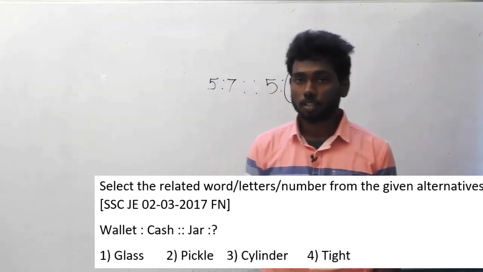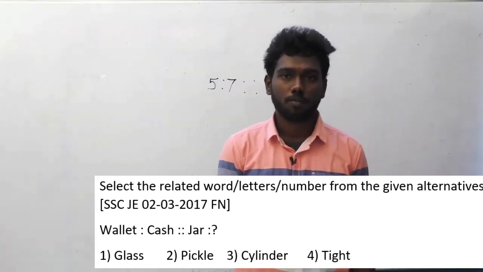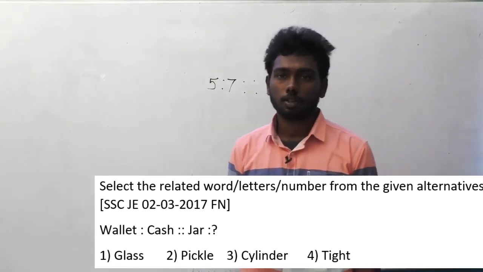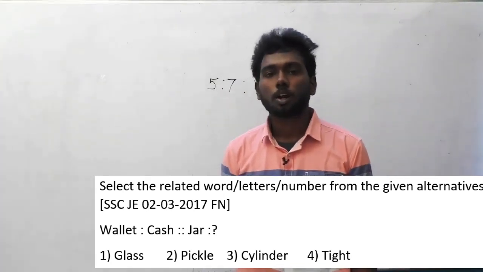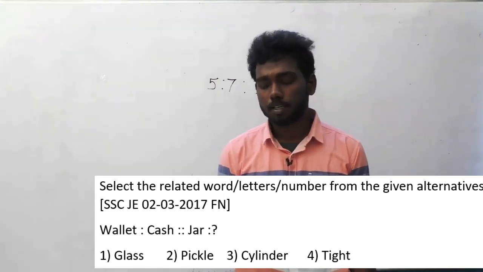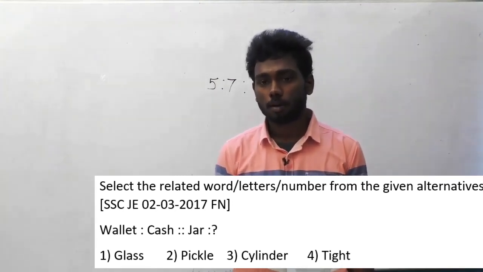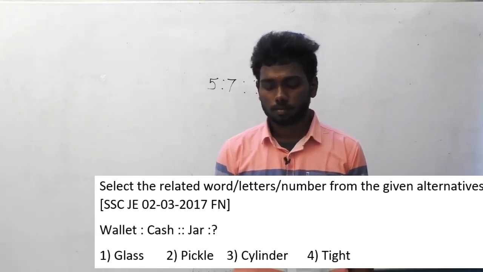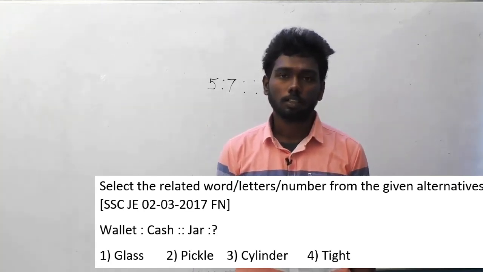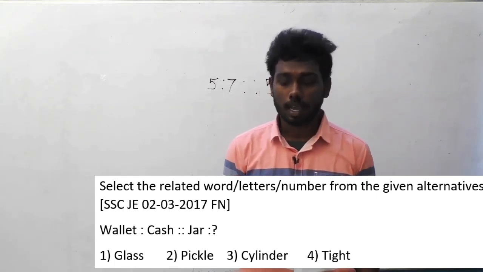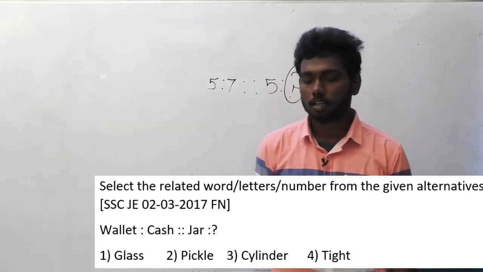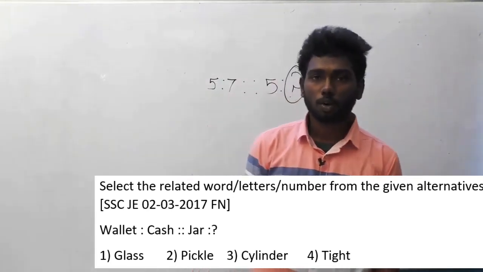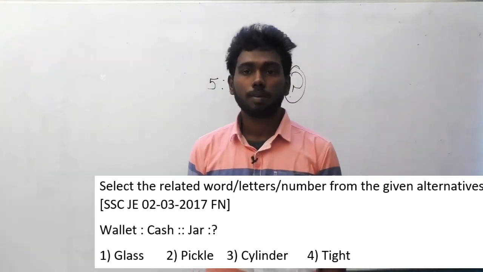You can figure out the logic here. If you have figured it out already, I'll give you the options, you can solve it. The options are option A glass, option B pickle, option C cylinder, option D tight. What's the logic here? I am going to reveal the logic and the answer now. Initially I will reveal the answer, because you can try to work out the logic at least if you don't know the answer. The answer is option B pickle.